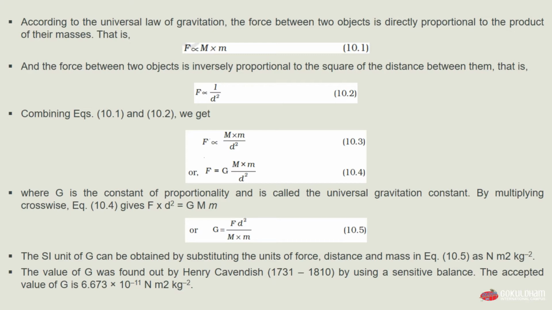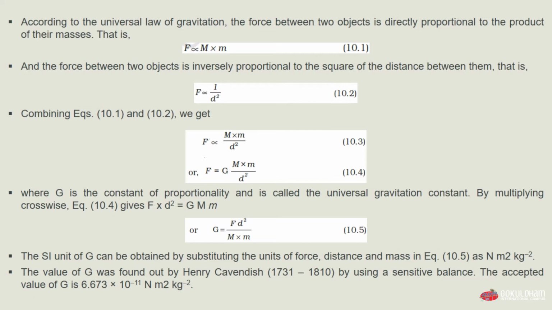And combining these two equations, that is equation 10.1 and 10.2, we get force is proportional to the mass of object A multiplied by the mass of object B divided by distance square, which is our equation 10.3. Or we can say F is equal to G multiplied by the mass of object A multiplied by the mass of object B divided by distance square, that is our equation 10.4. Here G is the constant of proportionality and is called the universal gravitational constant.